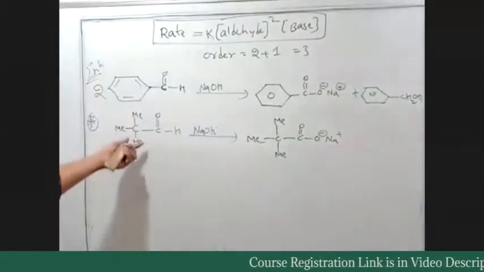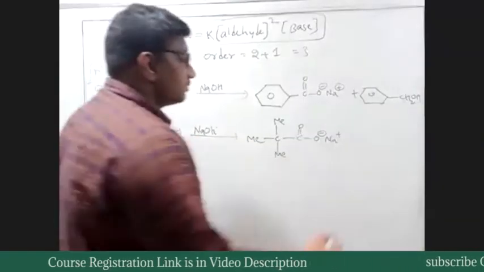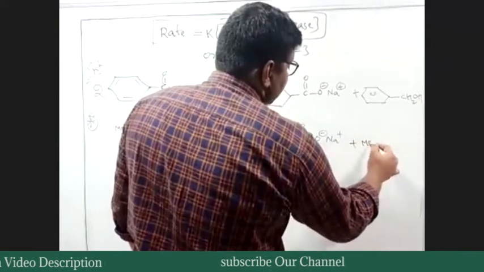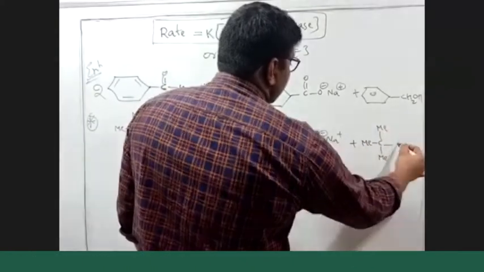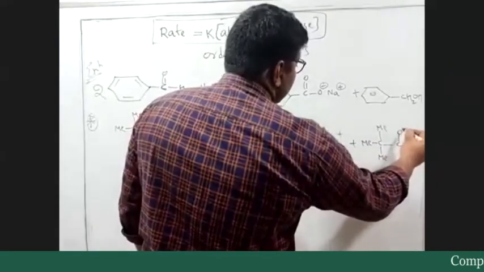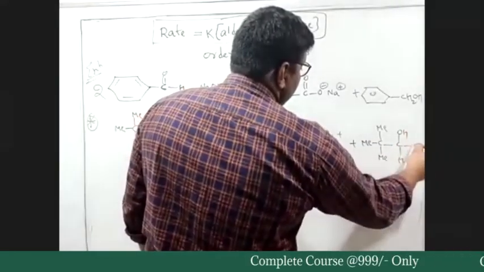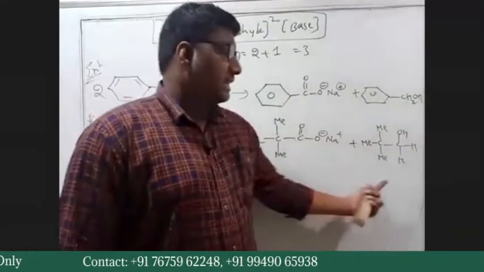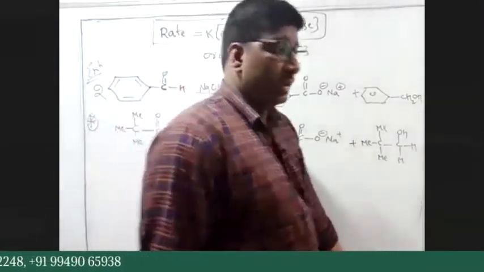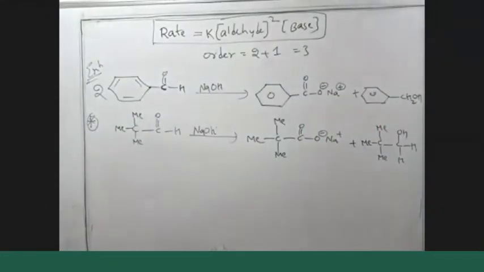Because if we have a hydrogen here, that will undergo aldol. There is no chance to undergo acid plus alcohol. Noting down or not?